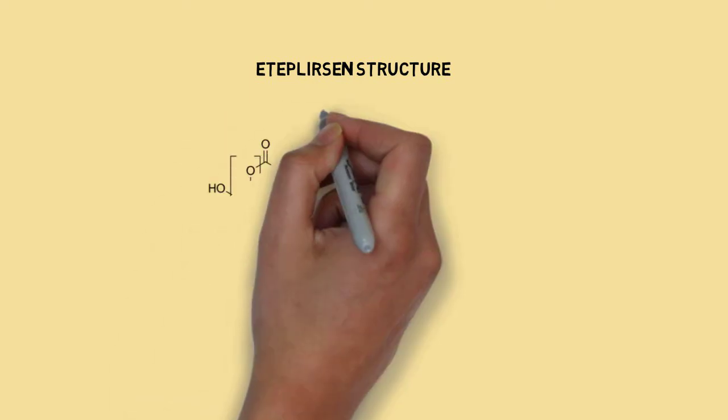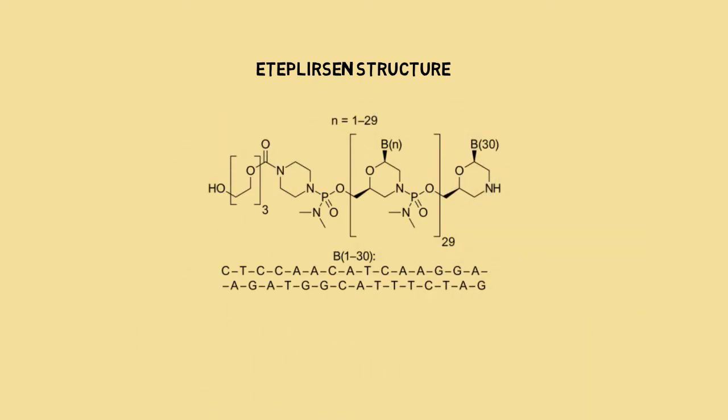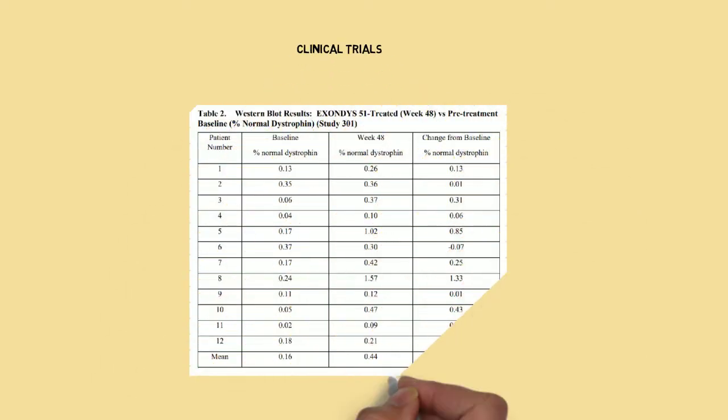Like other morpholinos, eteplirsen has a structure that follows the same basic composition seen in nucleotides, including a phosphate sugar backbone with base binding sites. Developed by Sarepta Therapeutics, eteplirsen was approved by the U.S. Food and Drug Administration in September 2016, making it the first and currently only FDA-approved drug for DMD.